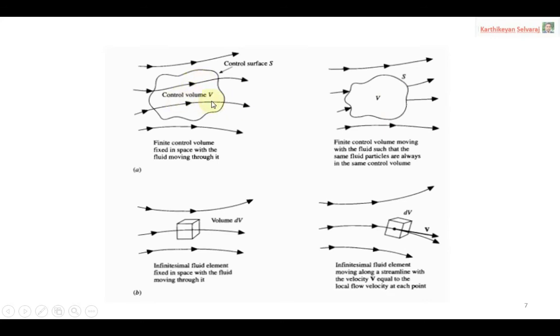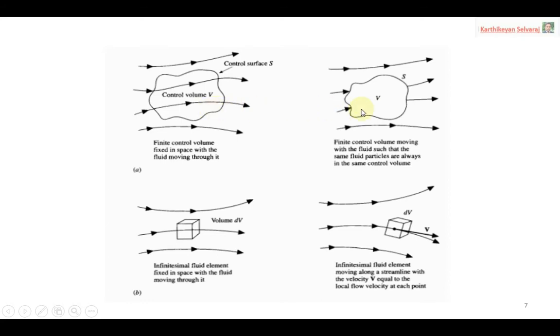When the control volume is fixed in space, mass will enter the control volume and will leave. The mass will be changeable. But when your control volume moves along with the flow, the mass inside the control volume is always constant. That is the main difference between these two cases, either fixed in space or moving along with the flow.